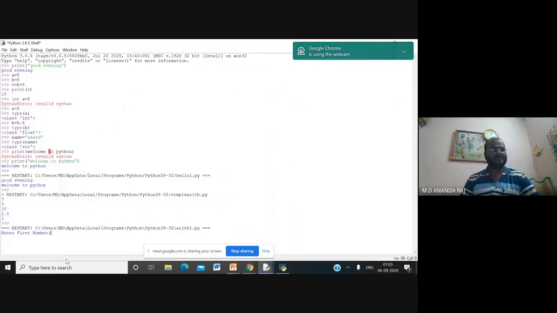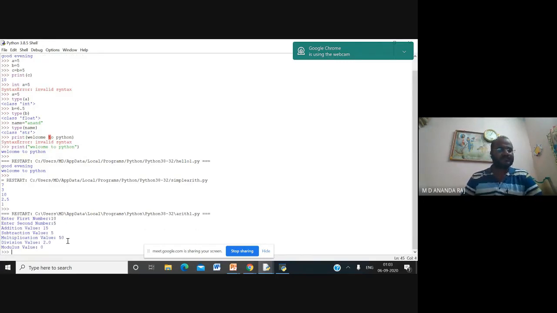It is asking you to enter the first number. So I am giving 10. Enter the second number. I am giving 5. So you can see the result here. Addition value 15, subtraction value 5, multiplication value 50, division value 2, modulus value 0.